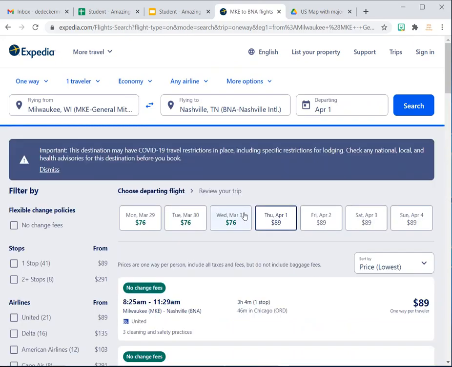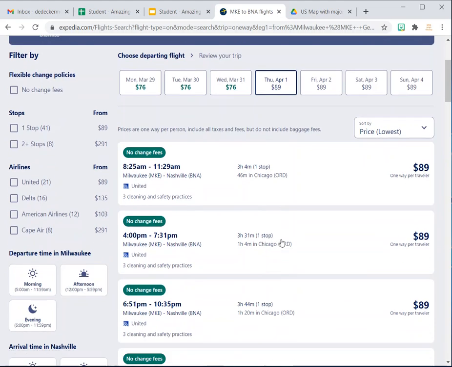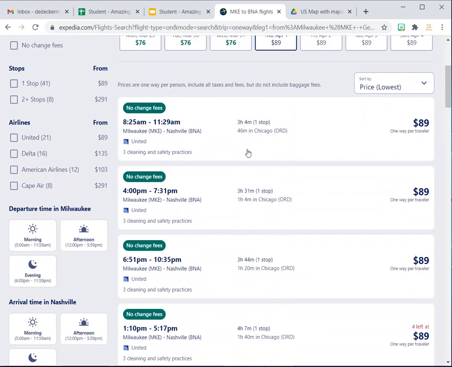And I'm kind of looking for the best bargain, but I have to leave on that day. These dates are what you have to leave on. And typically when I look for flights, I look for the lowest duration of the flight and not so many stops. If you can deal with that. If you're trying to really get a bargain, you might have a stop or two, but most of the time you can get a direct flight to the major cities from Milwaukee.